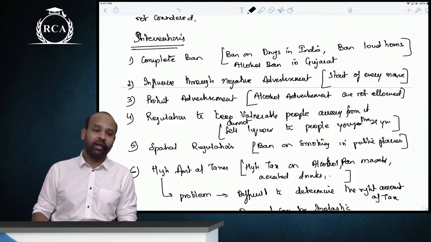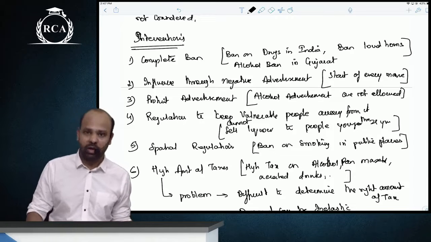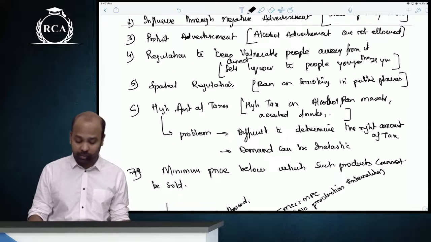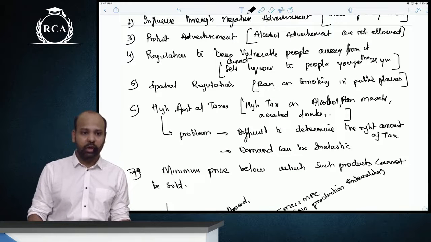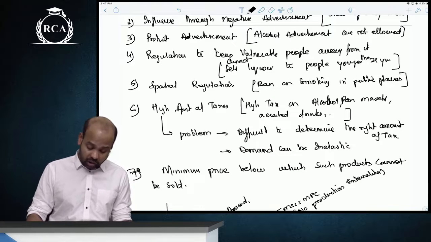Government can provide merit goods free of cost. Ultimate argument is that only, provide them free of cost. Sorry, minimum price, I said merit good, it is demerit good, sorry. Minimum price below which such products cannot be sold.